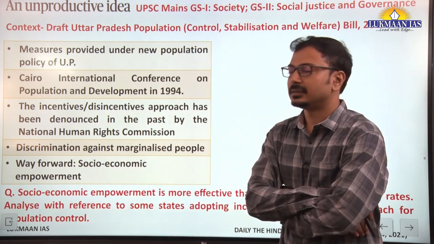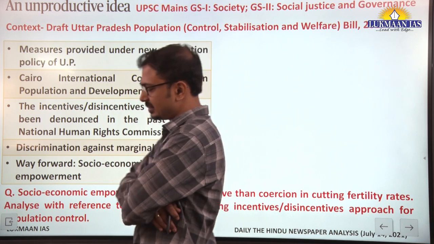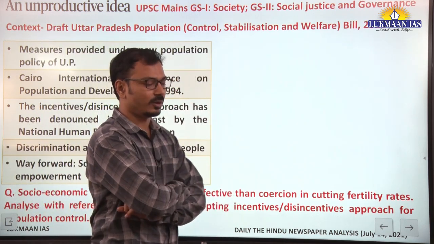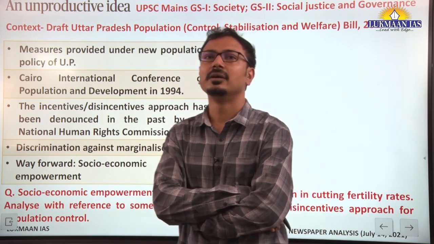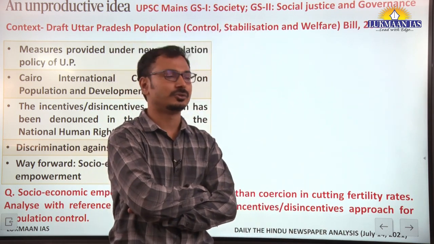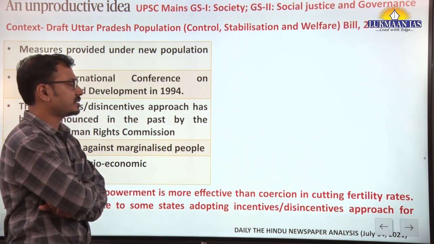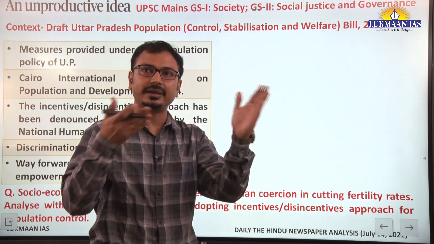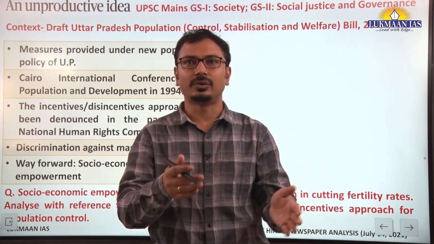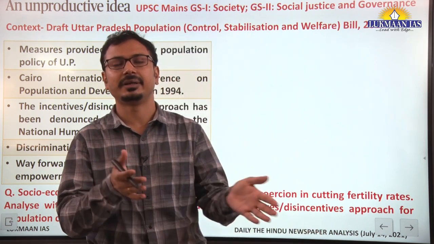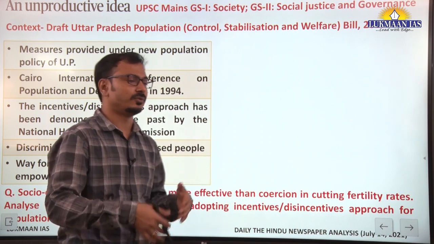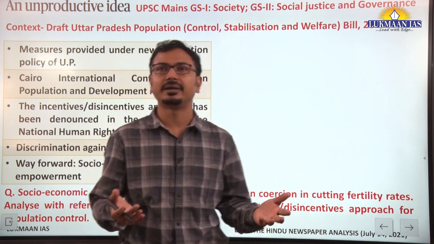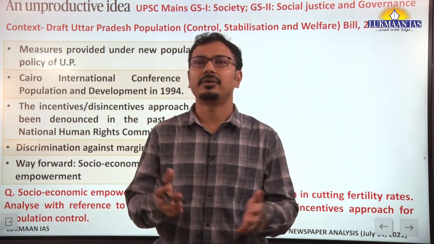Yes, your analysis is correct here. Those who are already poor people and have more than 2 children in the household are not going to receive the subsidies which are actually intended for them, for poverty eradication schemes like food subsidy or other subsidies. If they are not provided to them, then how will they be empowered?